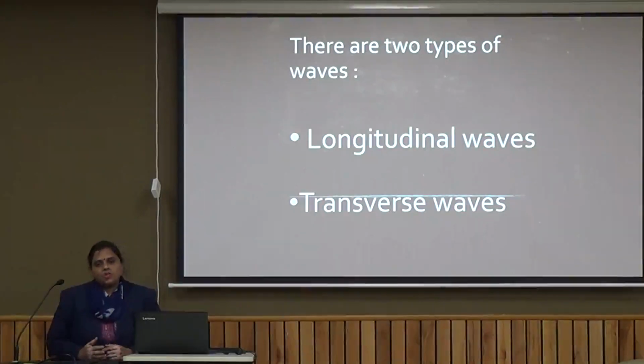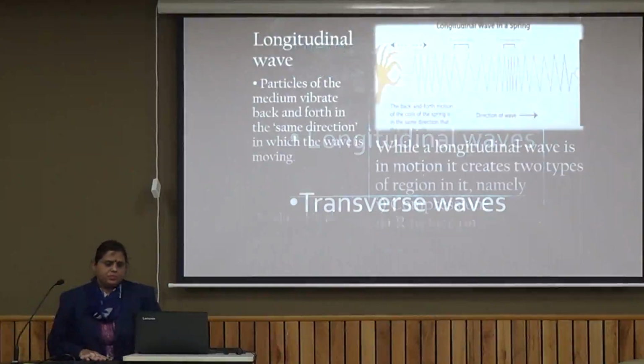For transverse waves, we have the example of light, which is an electromagnetic wave. But we will be discussing transverse waves in detail in higher classes. Now in this class, we have to discuss only longitudinal waves.